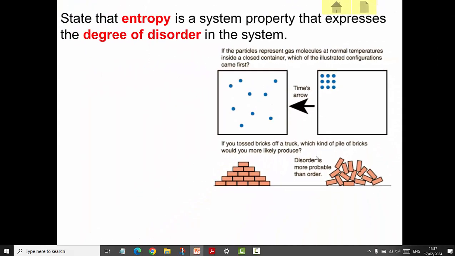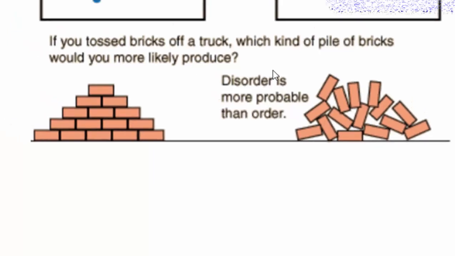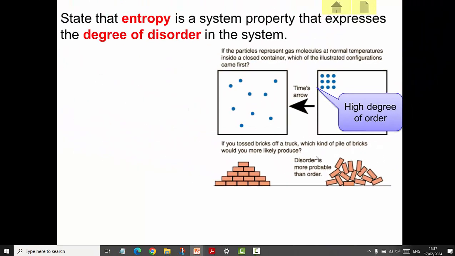A second example: if you threw a lot of bricks off a truck, what kind of pile are you most likely to produce? The one on the left, which is completely ordered and organized, or the one on the right, which is chaotic? Well, the disorder is much more likely to happen, which means a high level of entropy. So on the right we have a high degree of order, on the left a high degree of disorder.